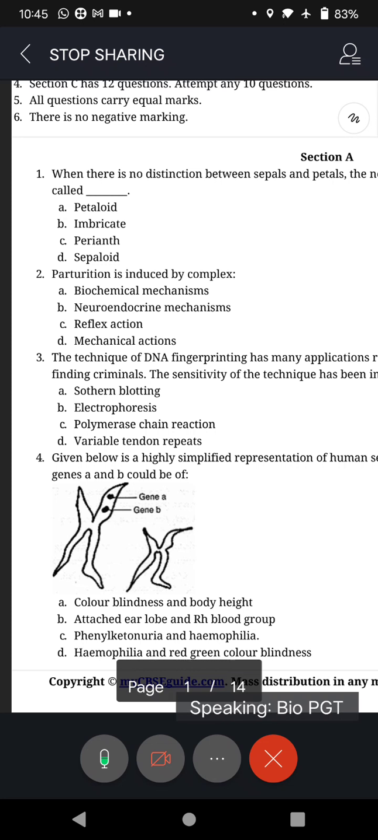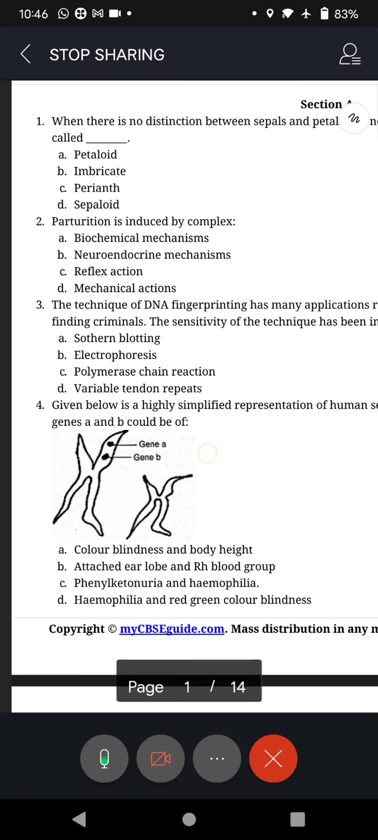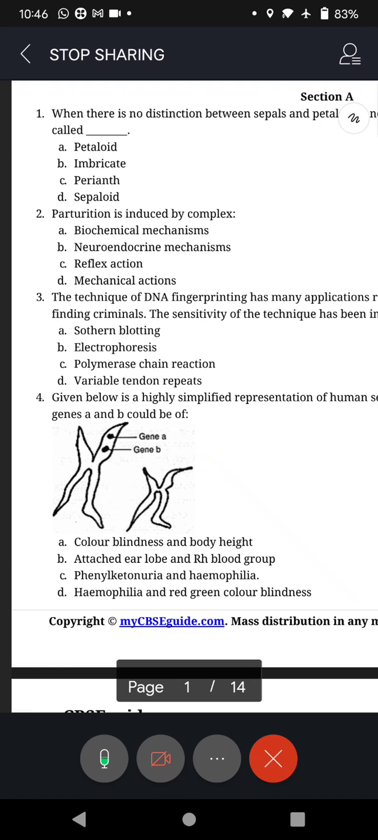We go with question 2. Parturition is induced by complex A. Biochemical mechanism, B. Neuroendocrine mechanism, C. Reflex action, and D. Mechanical action. Which one? Put the alphabet.